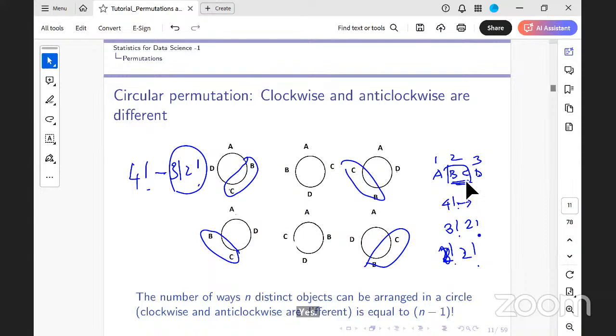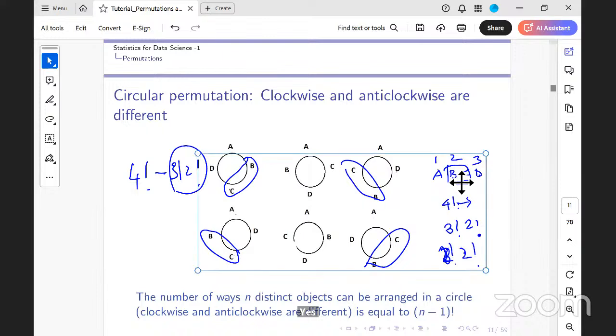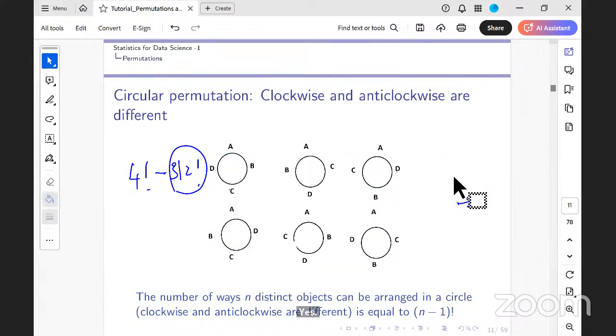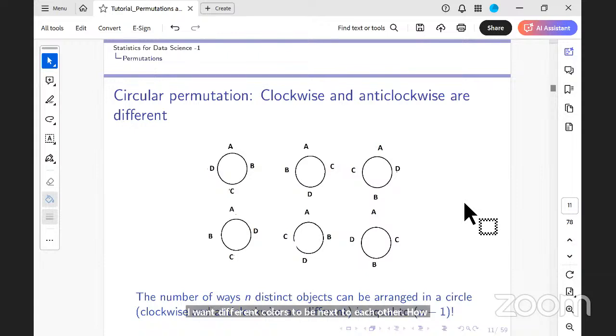These are the kind of problems you would have always. These are typical problems. Similarly, when I say that I have some beads and I want different colors to be next to each other, how many ways are there to do it? These are the type of problems you would have seen. I want certain types to be together, certain types not to be together. All of this is just an extension of the basic rules of permutation and combination. Till here, is it clear, please? Yes, ma'am.